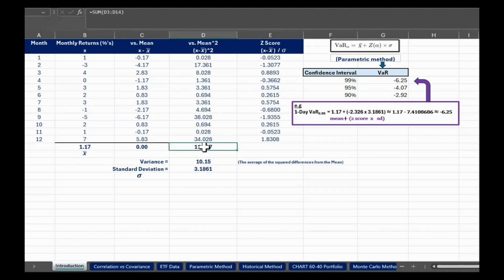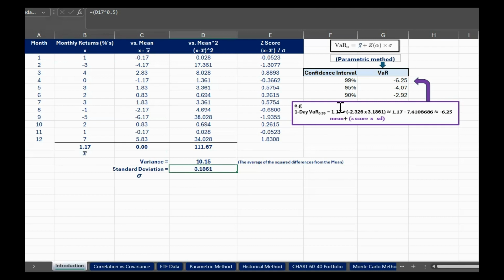We're taking that sum of all those square differences, and we're going to divide it, in this case, by 11. And that gives us our sample variance. That's the average of the square differences from the mean. All right. And then just one last stage to take it to what we're really looking for here, in this example, the standard deviation, the sample standard deviation. We just take the square root. So we just take that variance and we take the square root of it. In this example, all we're doing is taking the variance to the power of 0.5, as in the square root. Okay, so nice and straightforward.